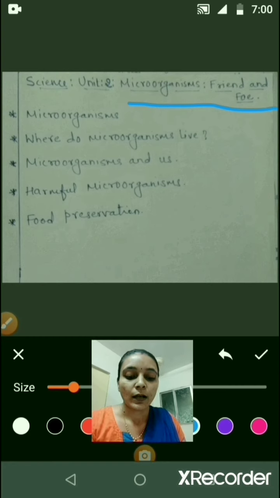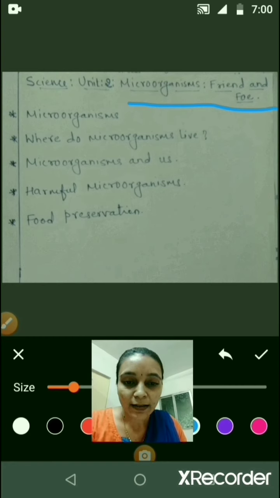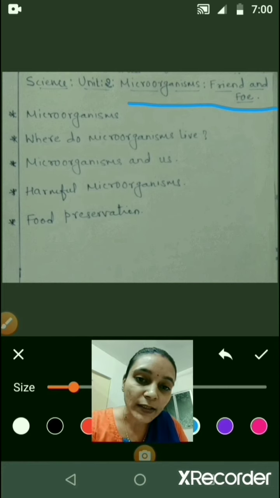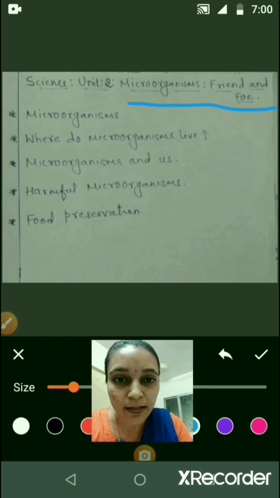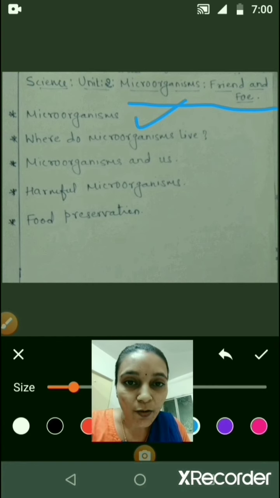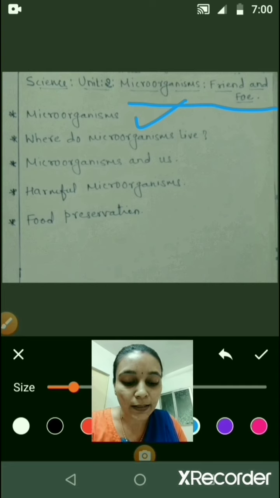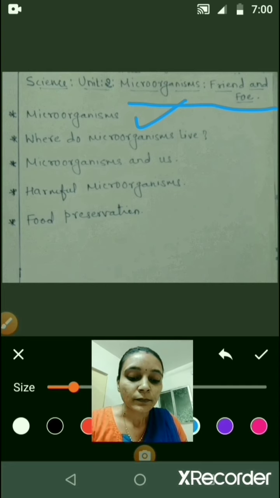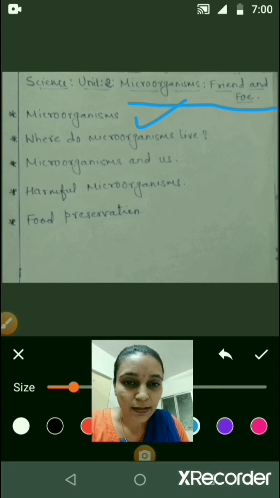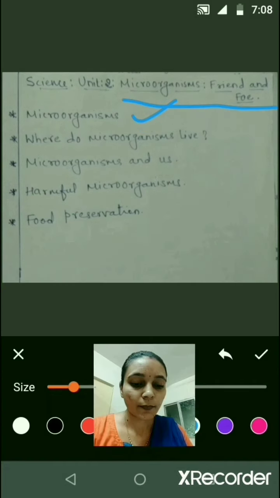You have seen several kinds of plants and animals. However, there are other living organisms also which are around us, but we cannot see them with our naked eyes. These are called microorganisms or microbes. Both are the same thing, microorganisms and microbes.